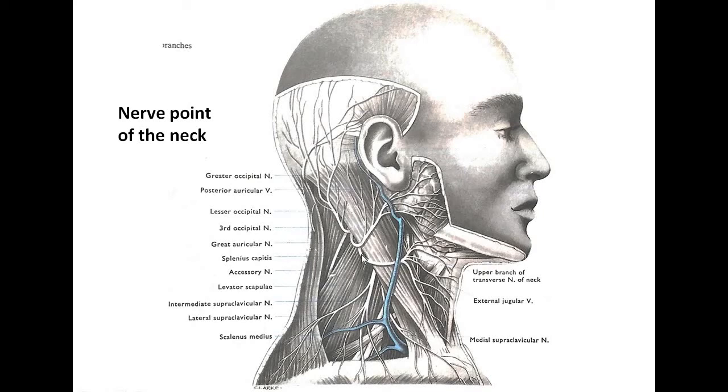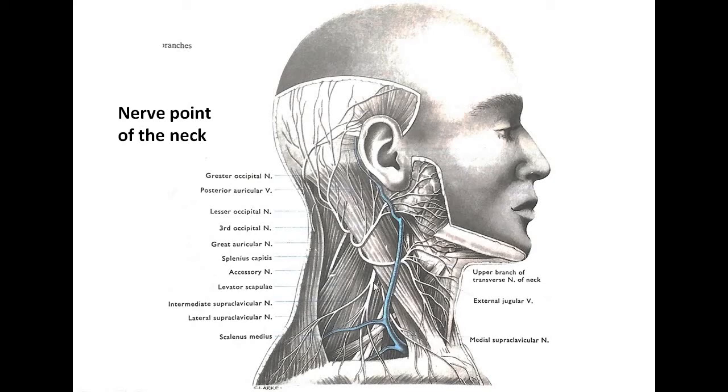Now the third nerve is the transverse cervical nerve, which passes forward across the sternocleidomastoid muscle deep to the external jugular vein. So here you can see this is the external jugular vein, and deep to it is the transverse cervical nerve, which divides into a descending branch and an ascending branch to supply the skin of the front of the neck.